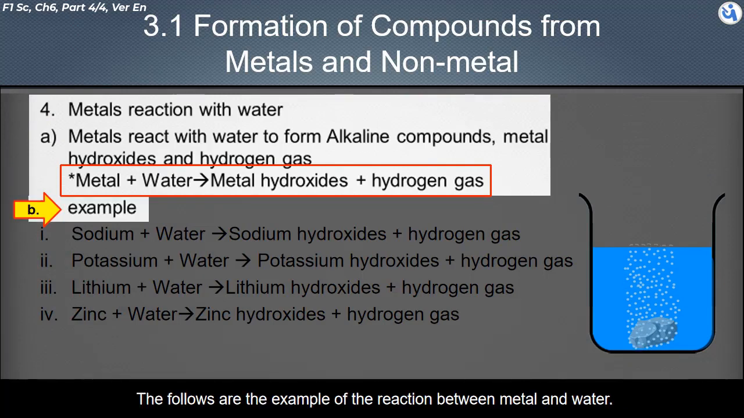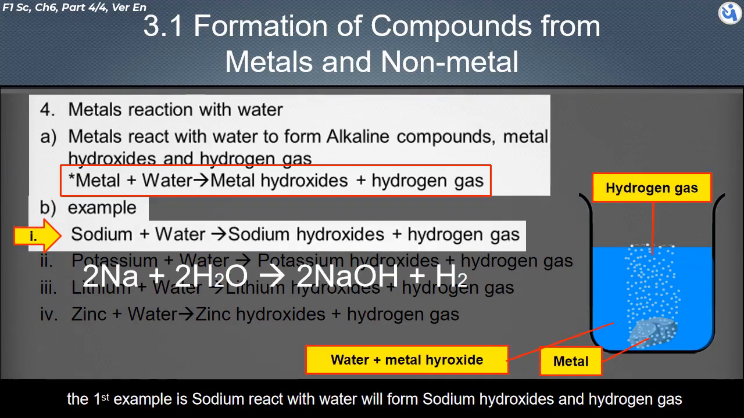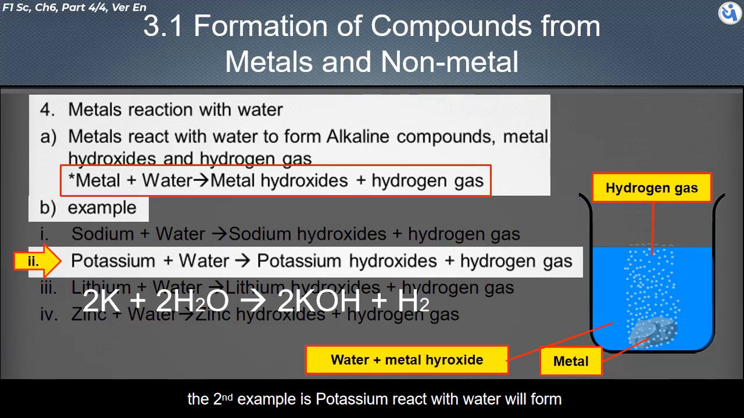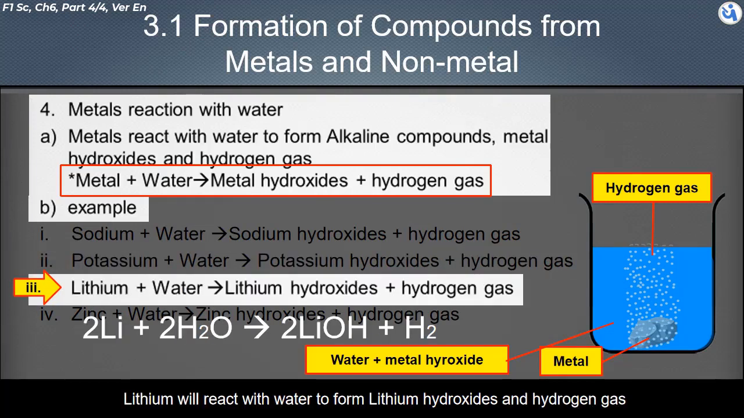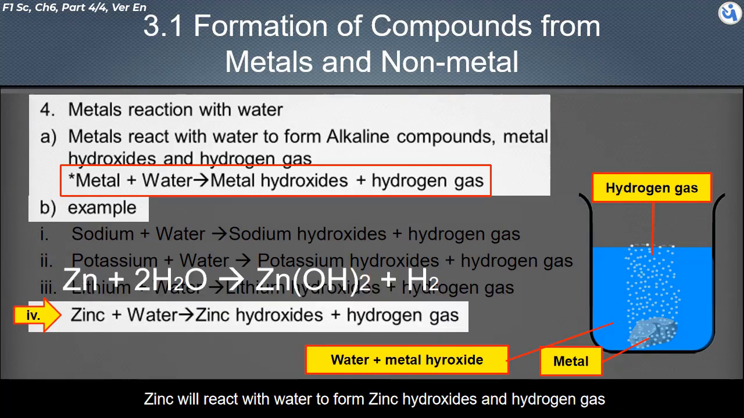The following are examples of the reaction between metal and water. The first example is sodium reacting with water, which will form sodium hydroxide and hydrogen gas. The second example is potassium reacting with water, which will form potassium hydroxide and hydrogen gas. Lithium will react with water to form lithium hydroxide and hydrogen gas. Zinc will react with water to form zinc hydroxide and hydrogen gas.